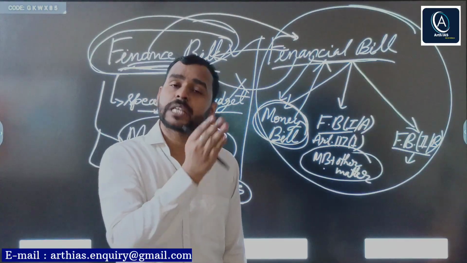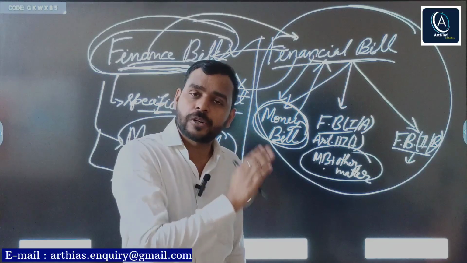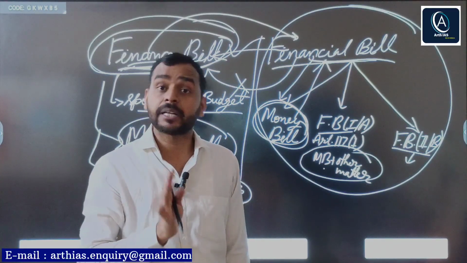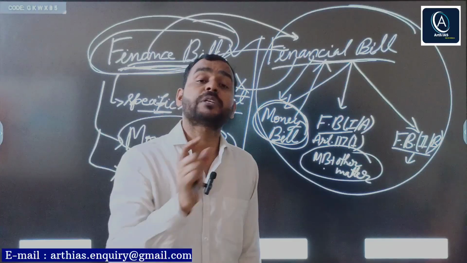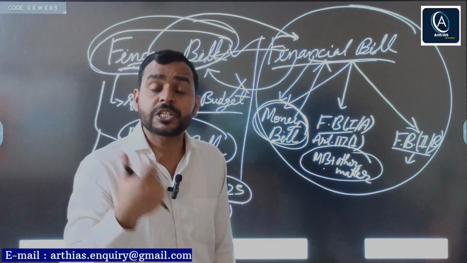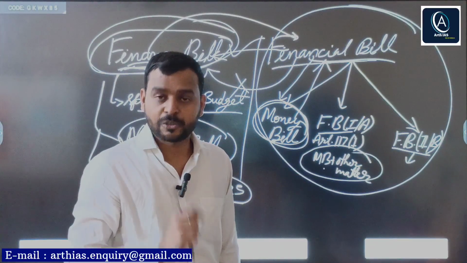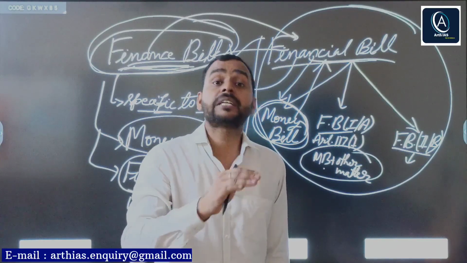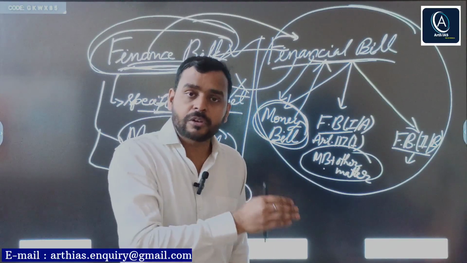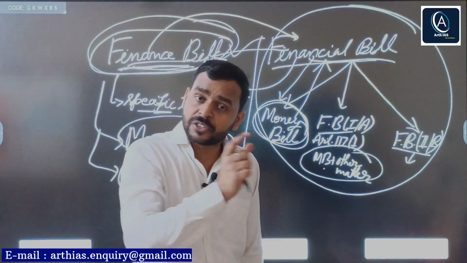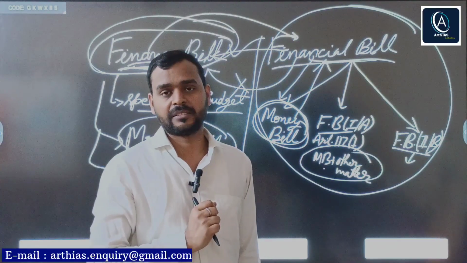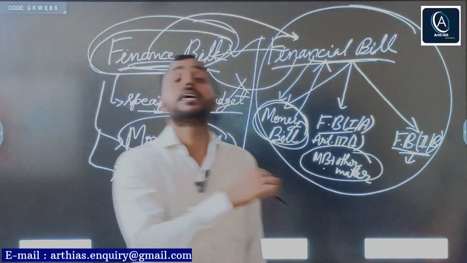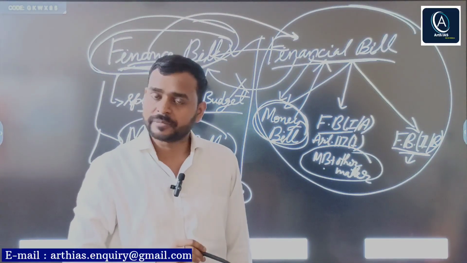Any bill that includes expenditure out of the Consolidated Fund of India but is not a money bill. For example, the government has launched a new scheme. Launching a scheme means it will raise a burden or requires money from the Consolidated Fund of India, but it is not a money bill. And financial bill category 2 is treated just like any other ordinary bill.